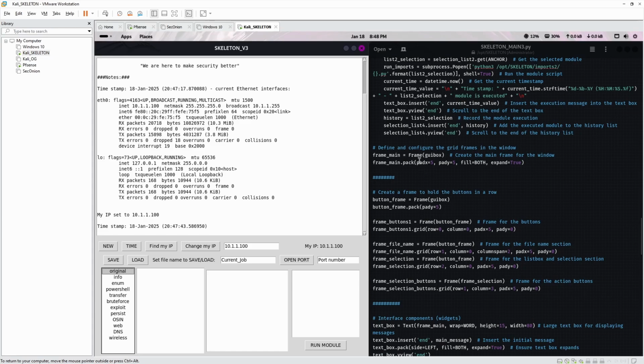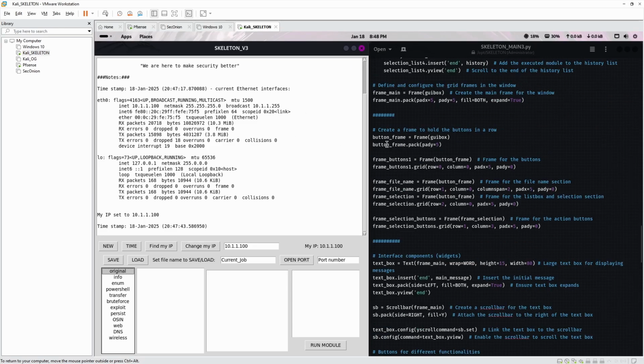So we have main frame, which just goes inside and it's got padding of 5 and 5. So that's what you see here. That's a 5 and a 5, that little gap. Fill both means it's going to expand both ways, and expand true. Then we have our button frame. So button frame is this one here on the bottom. Main frame, button frame, and then all the buttons go in that.